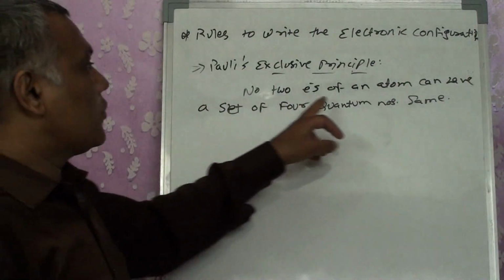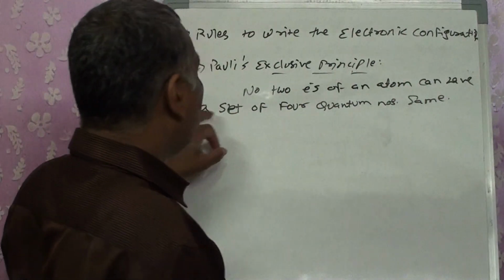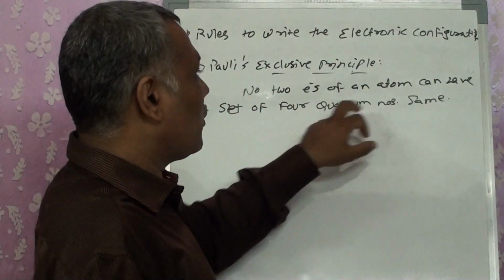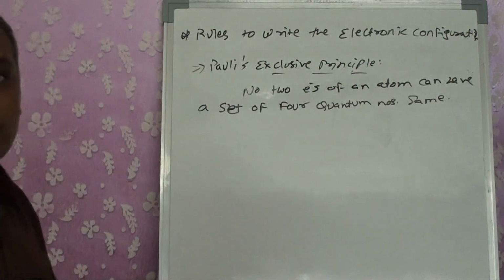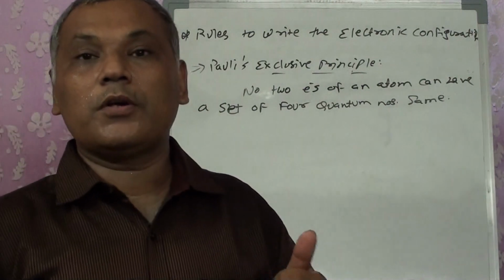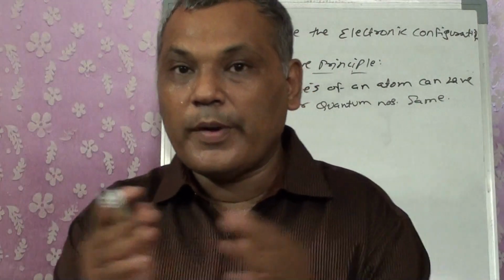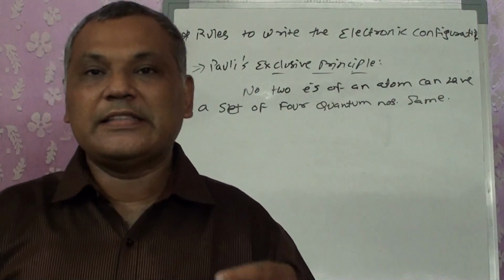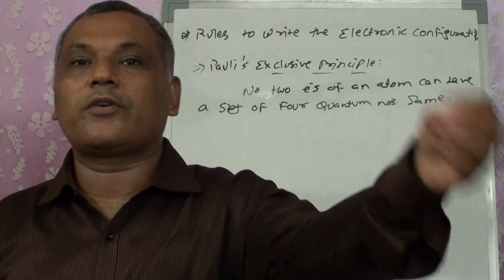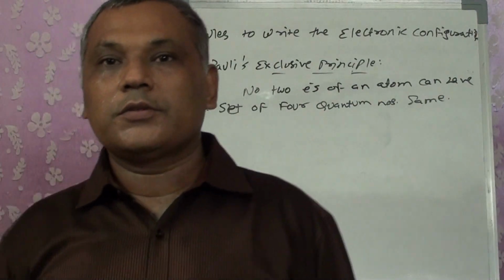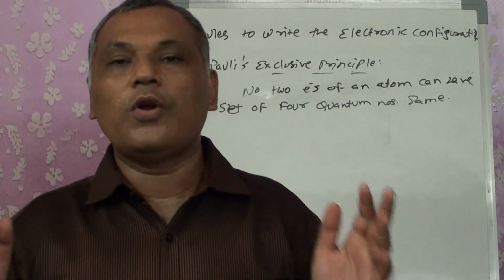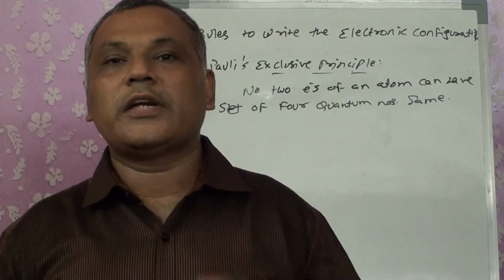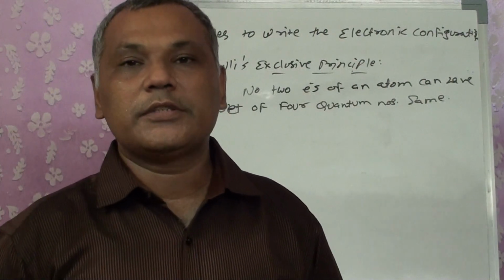no 2 electrons of an atom can have a set of 4 quantum numbers the same. I'm not talking about specific 2 electrons. If an atom has 10 electrons, 12, 15 or 50 electrons, any 2 electrons in the whole atom cannot have all 4 quantum numbers the same.